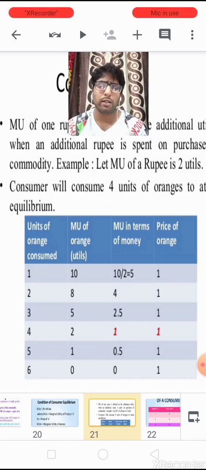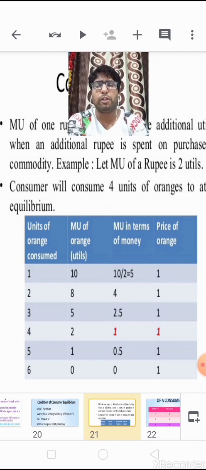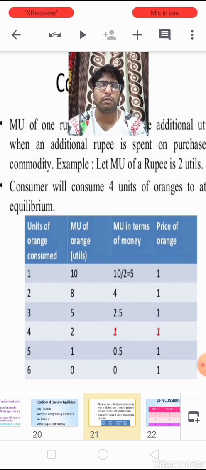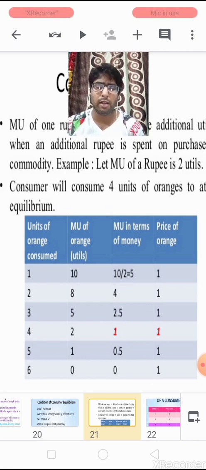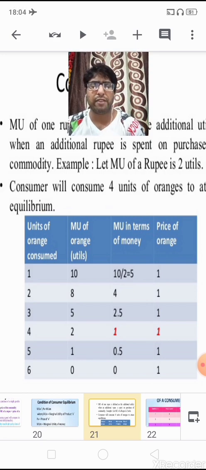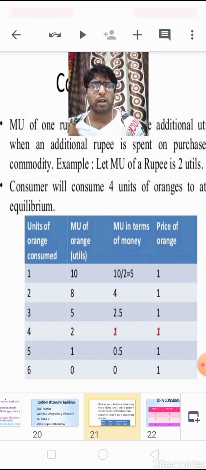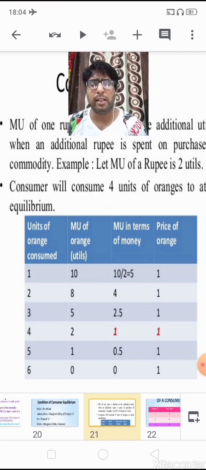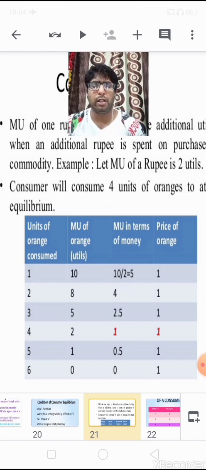Now since at the second unit his marginal utility is 8 in terms of utils, we can convert it into money. So 8 divided by 2 becomes 4, whereas the price is the same. At the third unit it is 5, so 5 divided by 2 is 2 and a half, and the price is 1. So here children, just see, we continue to convert the marginal utility in terms of money.